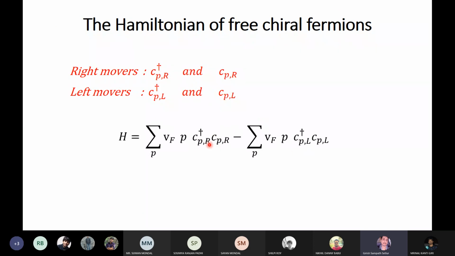This is not a good idea because if you take the right movers, all the negative energies are occupied. So if you act this on the right movers, you'll get infinity here. Here all the negative p's are occupied, and here all the positive p's are occupied. So the total energy is understandably negative infinity, and that's not a good idea because you don't want physical quantities to have infinite eigenvalues.